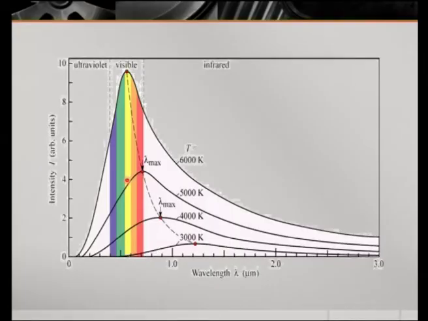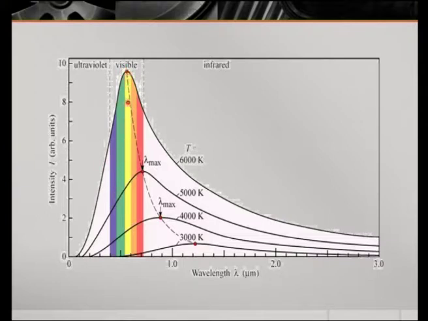The spectrum of the black body radiation is depicted in this diagram. This graph is drawn between the wavelength of the radiation and the intensity of the radiation. In this diagram, you could see 4 different graphs. These 4 different graphs are due to 4 different temperatures. The lowest one is 3000 Kelvin, then the second one is 4000 Kelvin, this one is 5000 Kelvin, and this one is 6000 Kelvin.